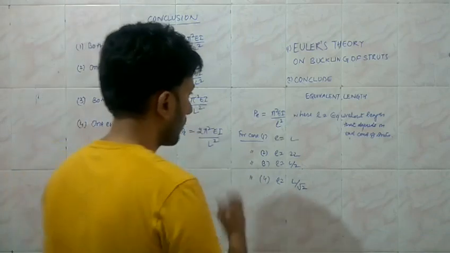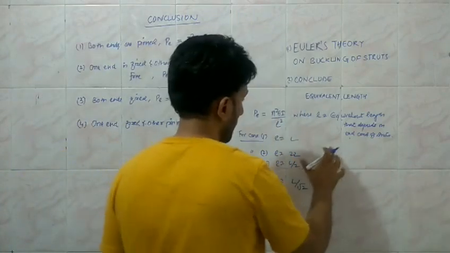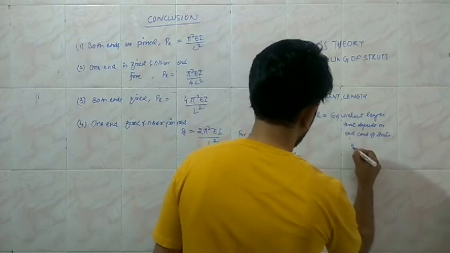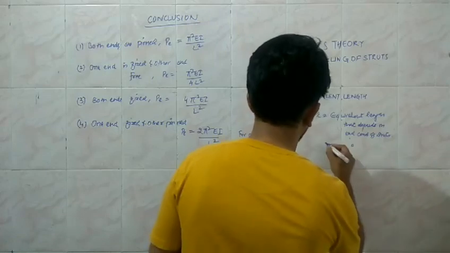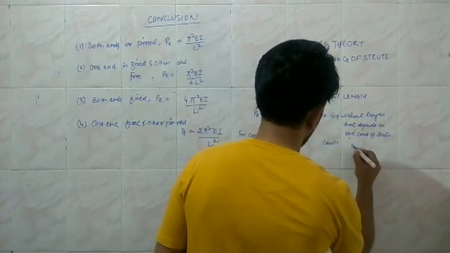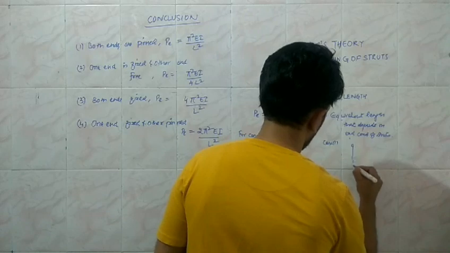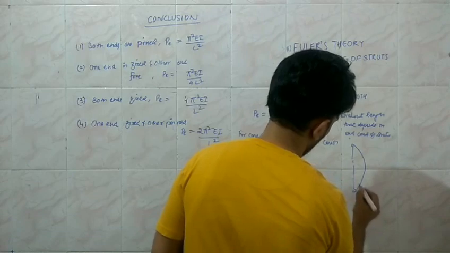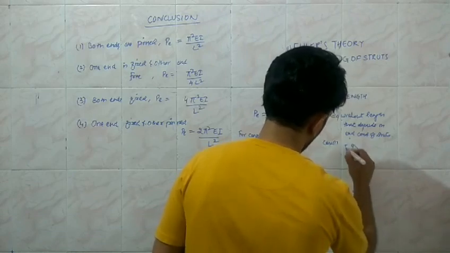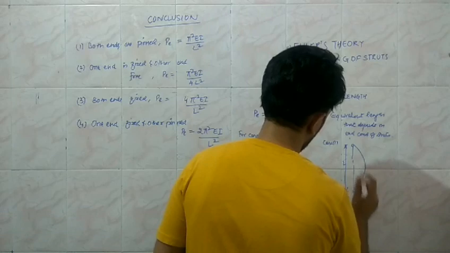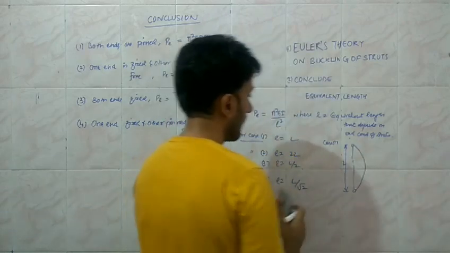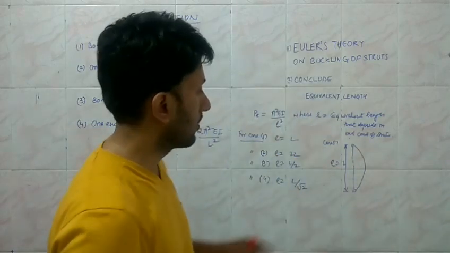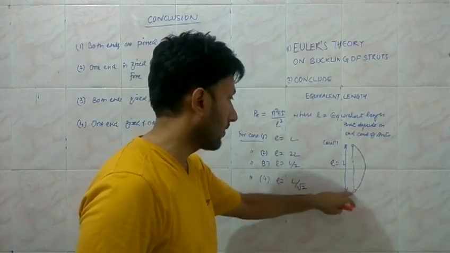If I try to draw over here the fundamental mode of buckling, in this case, when both the ends are pinned, this is the length, and the equivalent length physically is equal to the length of the half sine wave.